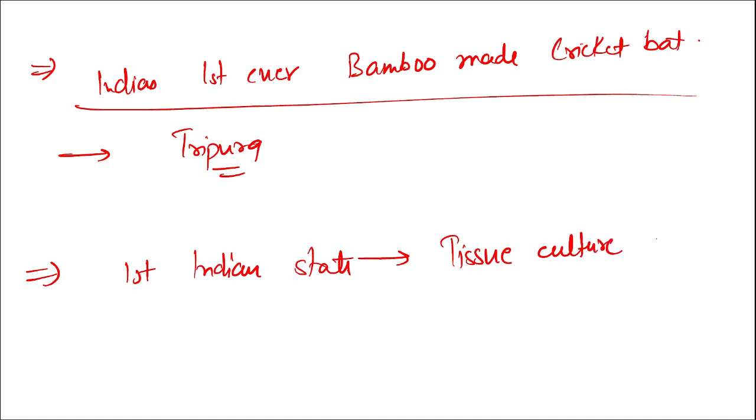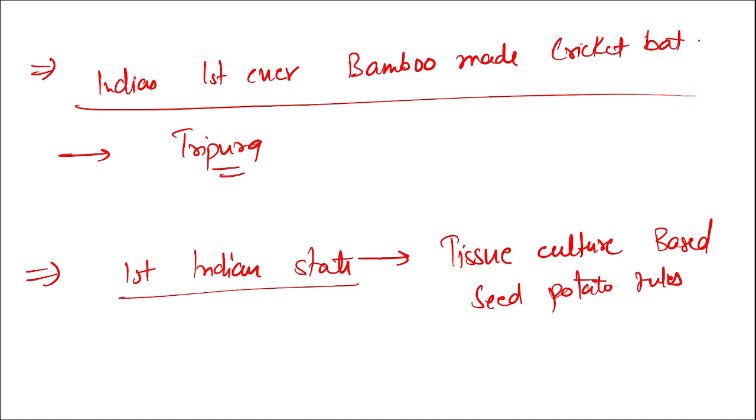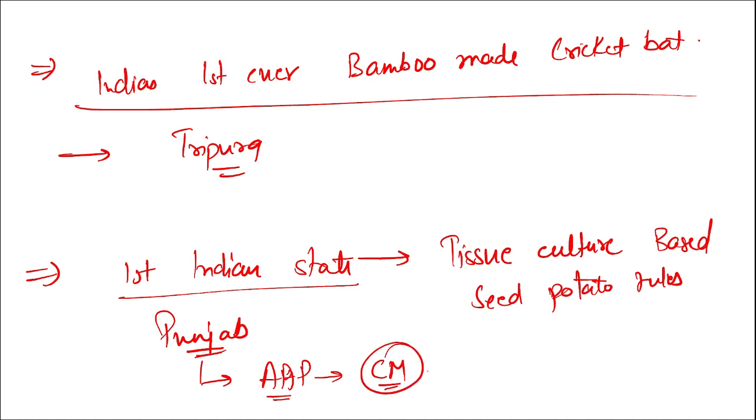It is Punjab. Alright, who won the Punjab elections recently? It was Aam Aadmi Party. And who has been sworn in as the chief minister of Punjab? He is Bhagwant Singh Mann.